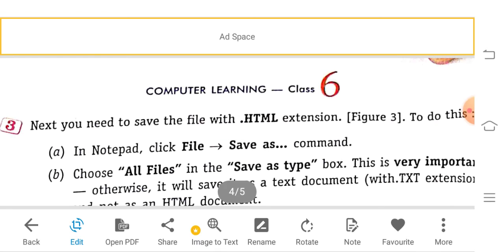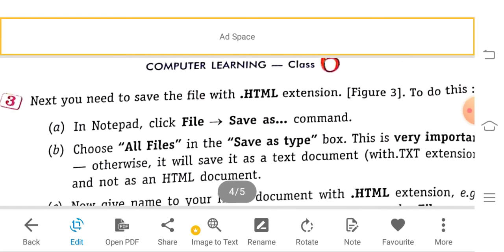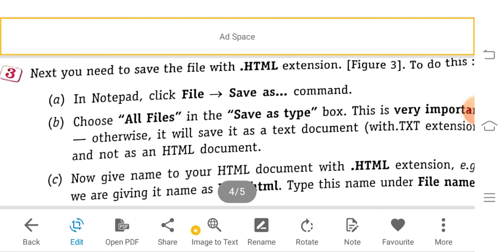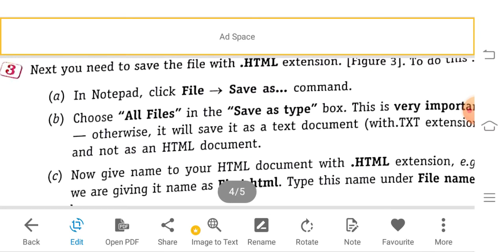Next, how to save the HTML file. Here in Notepad, go to the File menu option, then click the Save As command, and choose All Files. When you click Save As, it is very important to note that the Notepad extension name .txt is not for an HTML document. .html is the extension name of the hypertext markup language.